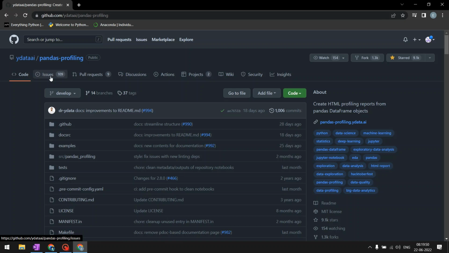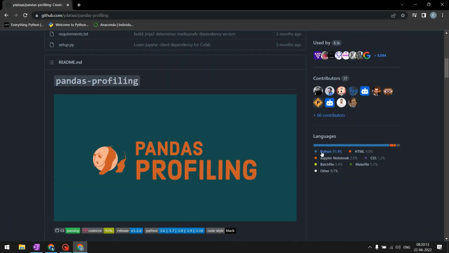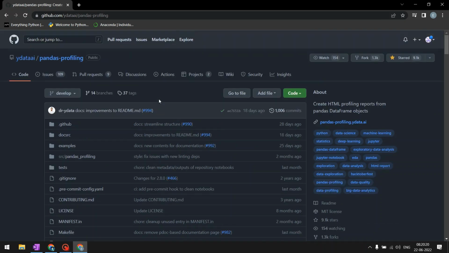But one thing is for sure, that each of these issues presents a use case in which someone has tried out something and they have failed at it, and it is an opportunity for us to help fix it, right? And you're assured that all of this is in Python because this entire project is in Python. If you look at the languages here, it will be primarily Python, some amount of HTML, Jupyter Notebook, and a few other languages. So you've identified a project that is in Python because that is your language of interest, and then you look at the issues that you can help solve.